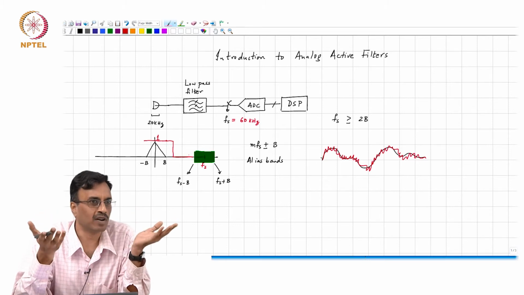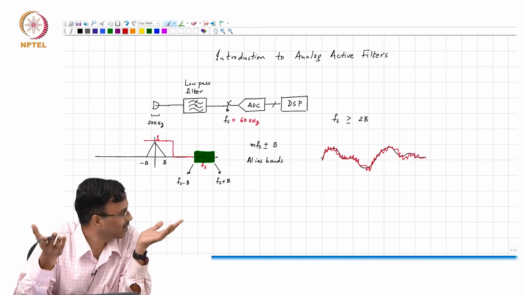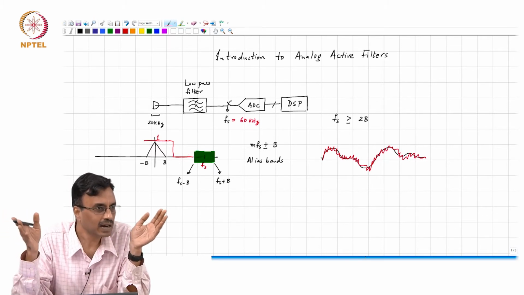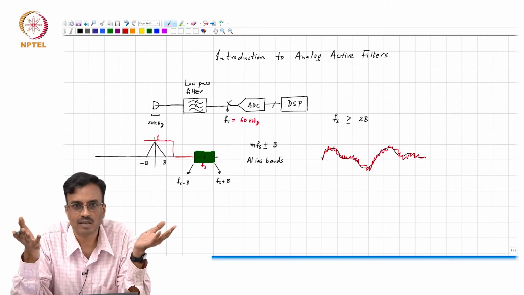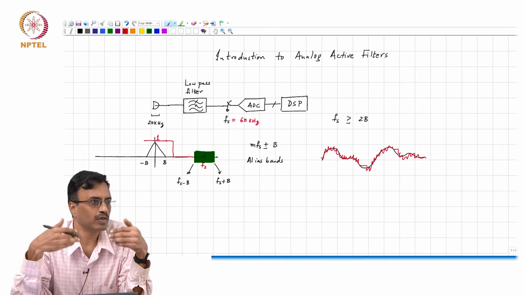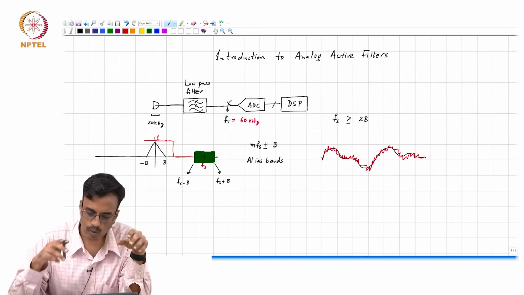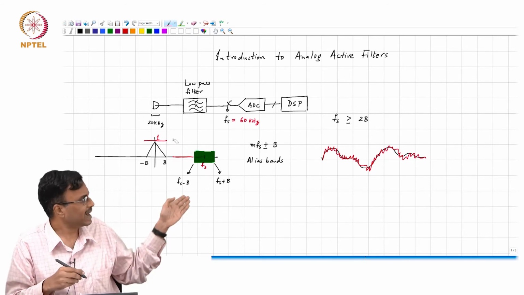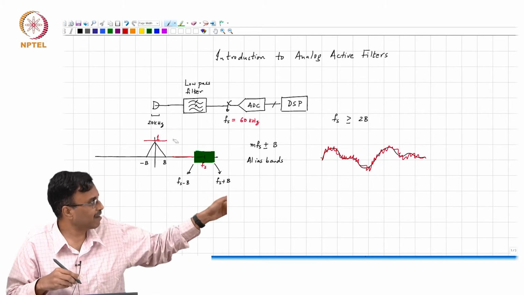So, you have to be a little more reasonable. If you are adamant and say, well, I want the gain to be abruptly 0 beyond a certain frequency, then the filter designer is going to tell you to go and take a hike, simply because that's not physically possible, right? Now you say, okay, let me be a little more reasonable, what should I do? What would you then do? Do you really care about the response between B and Fs minus B?